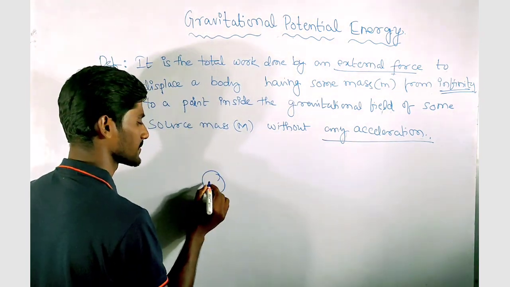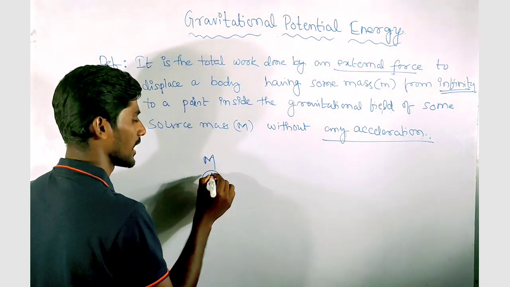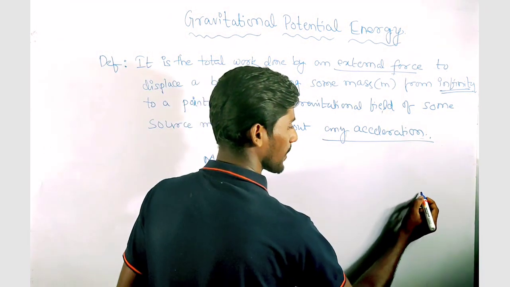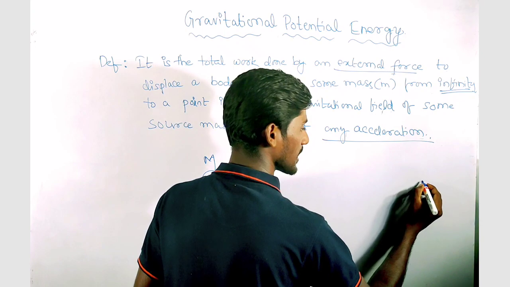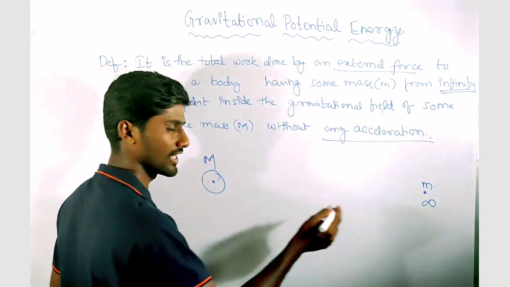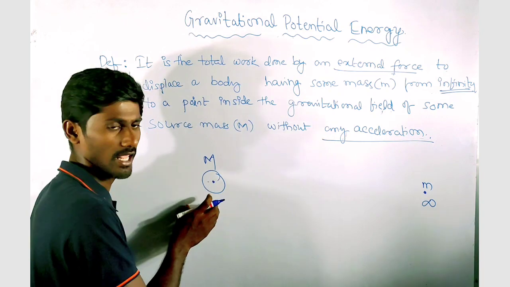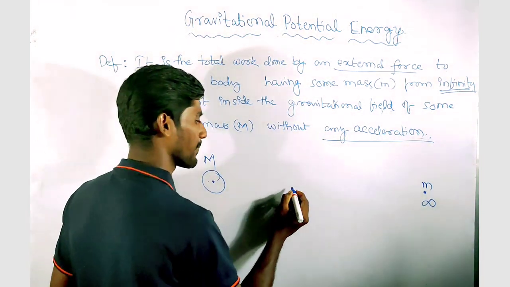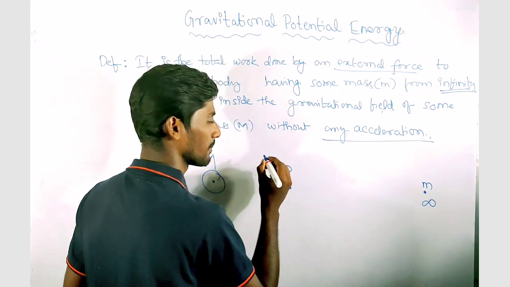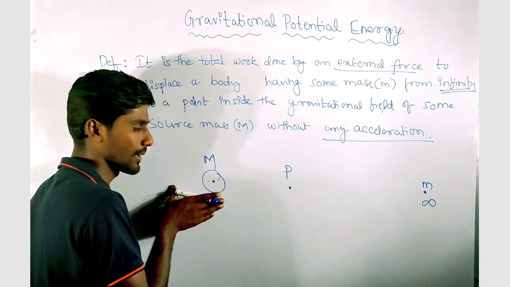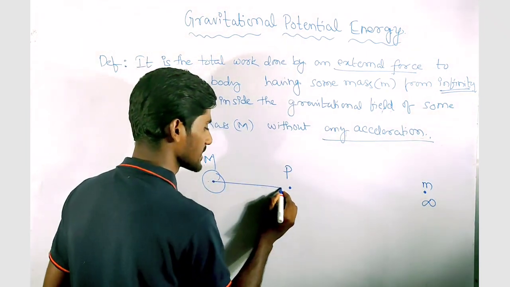Consider a source mass M and fix it. Consider another particle having some mass small m, which is kept at a distance of infinity from the center of the capital M initially. Now consider a point P which is inside the gravitational field of the capital M and is at a distance of r.